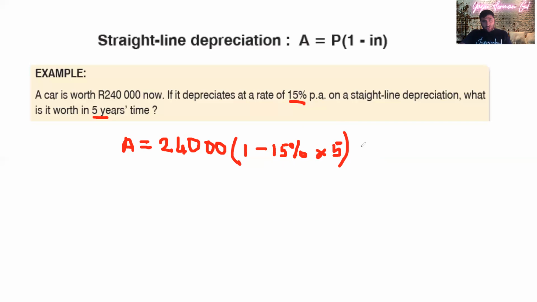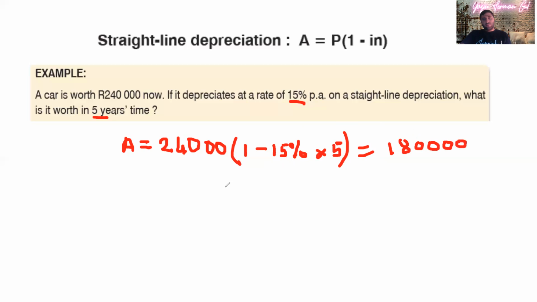If we work this out again, this is going to be 180,000. That is the total money that will be depreciating.